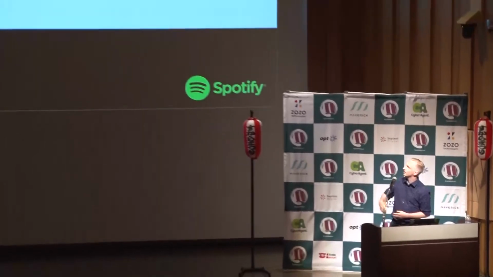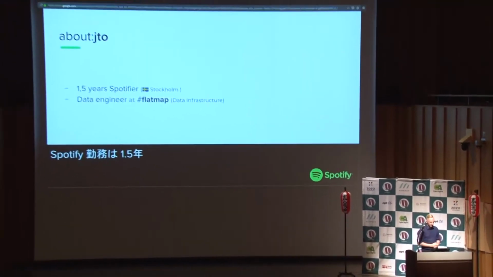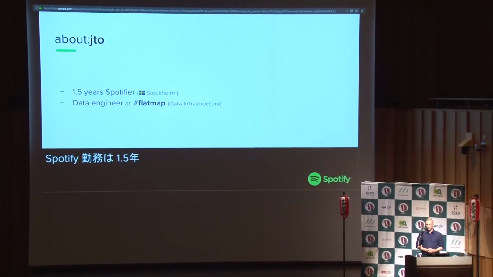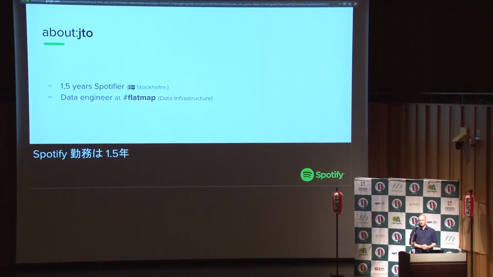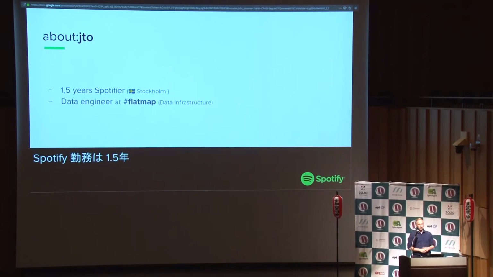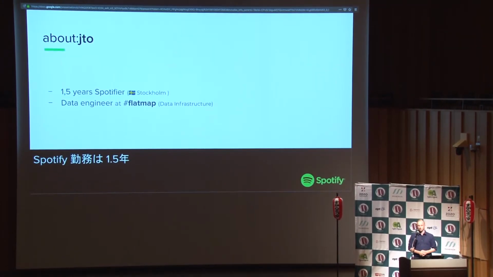A bit about me before I start. My name is Julien. GTO is my GitHub handle. I am a data engineer. I've been working in Scala for roughly 10 years now, and I've been working for Spotify for about 1.5 years in Stockholm, Sweden. I work in a team, or squad, as we call them at Spotify, called FlatMap. And, well, I guess the name suggests that we're doing a lot of Scala. And I'm part of a unit called data infrastructure. So we do all the groundwork for doing data processing at Spotify and machine learning.